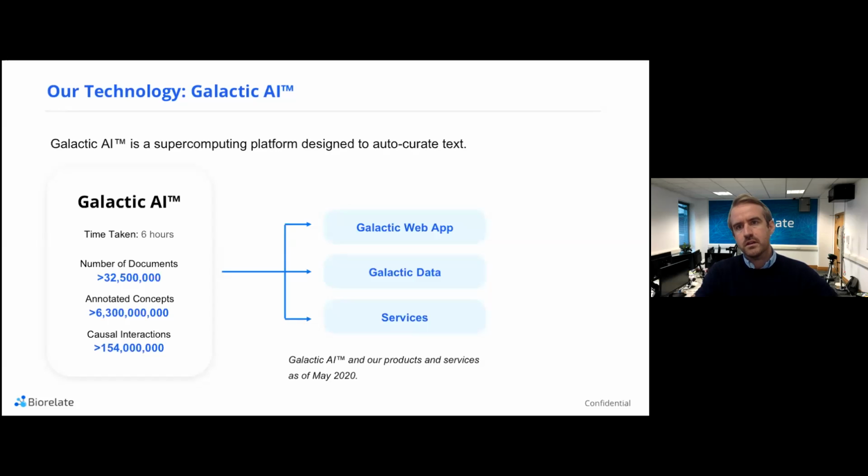And then essentially we're serving up these curated results through 3 different products and services. One is an interface that we call the Galactic Web App. Another is through data licensing, such as Galactic Data, and another is through professional services, which is based around helping companies solve their particular drug discovery challenges with our data and our platform.